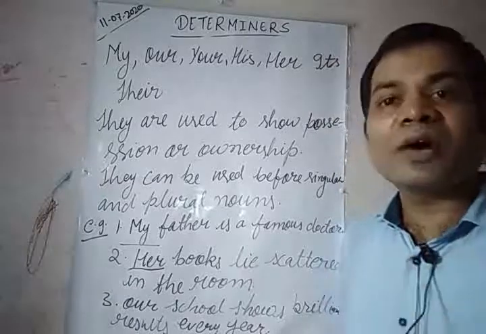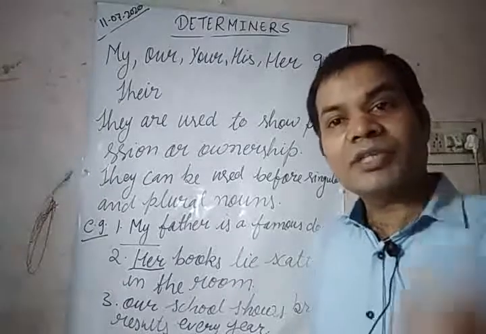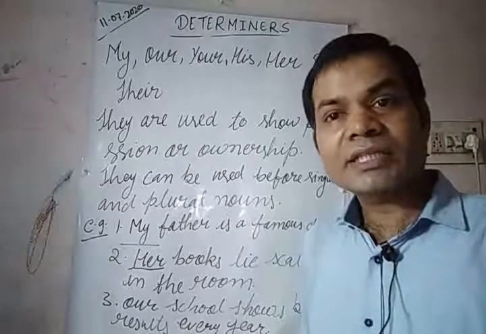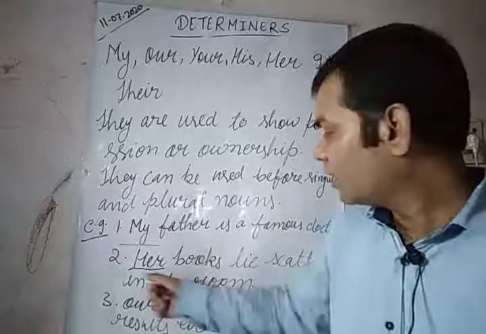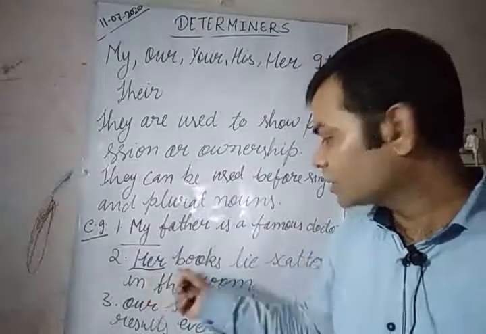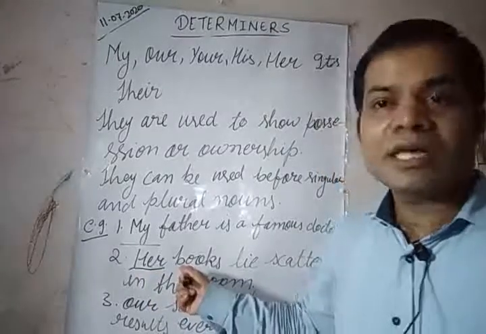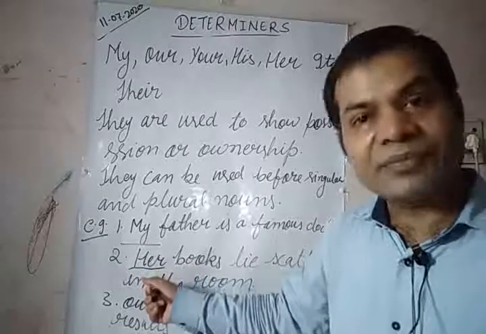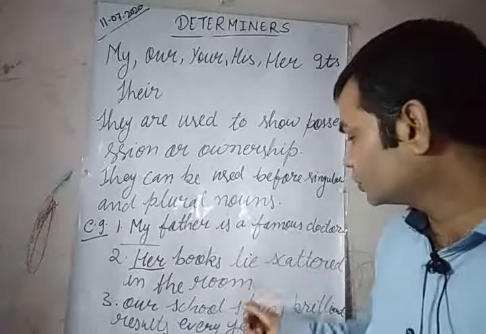It is a pronoun. Here her has been used instead of a noun. But in her books, her has been used before books, and books is a noun, so that is why it is an adjective. Her books lie scattered in the room.